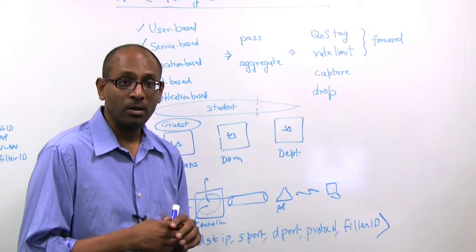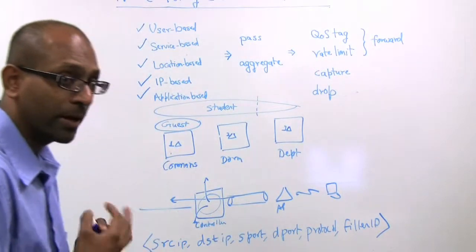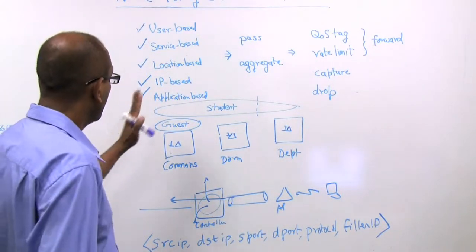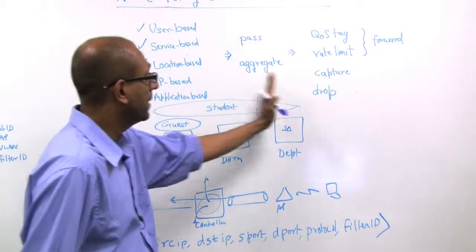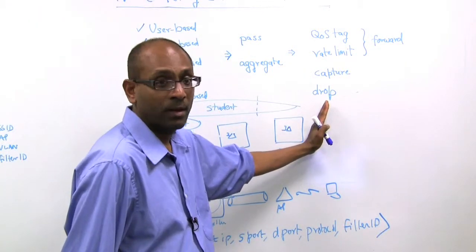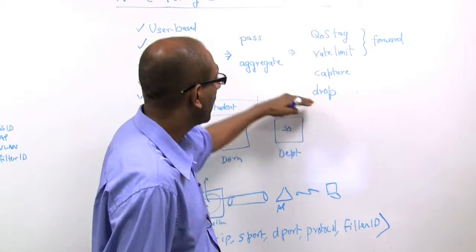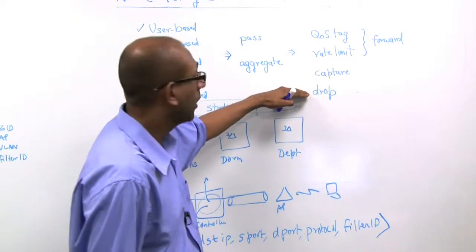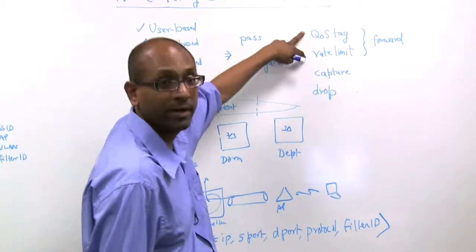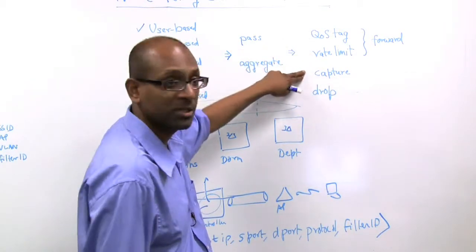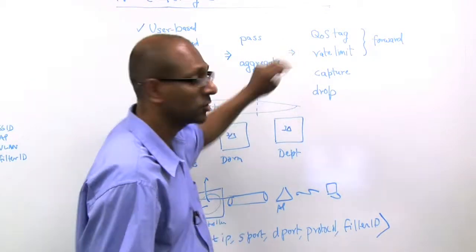So at this point, let me step back and summarize all the capabilities of the system. There's classification, flow mapping, and action. The action combines firewall, such as dropping, along with quality of service, which is tagging and rate limiting, along with application-aware treatment of flows, which is through packet capture.